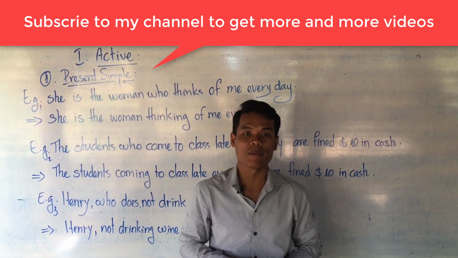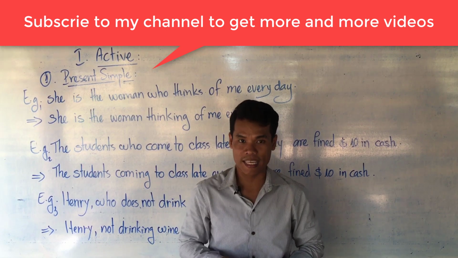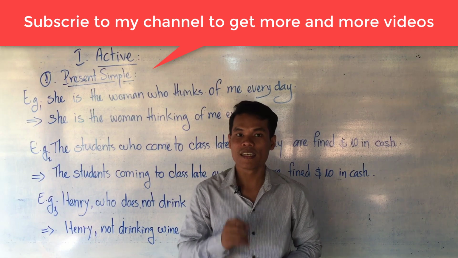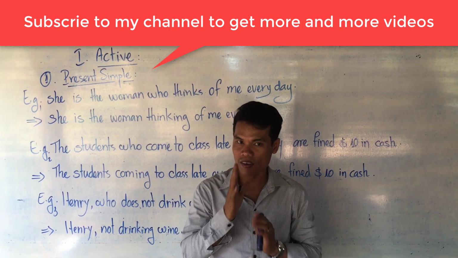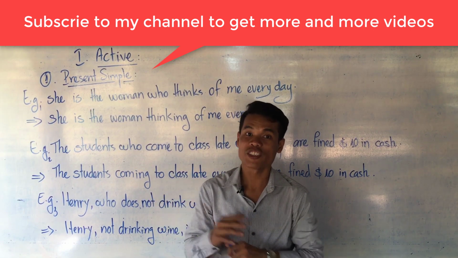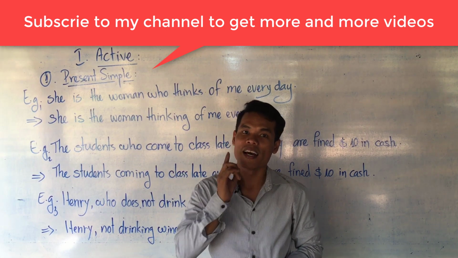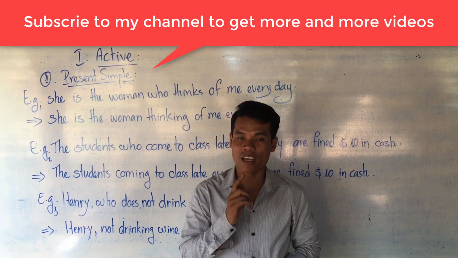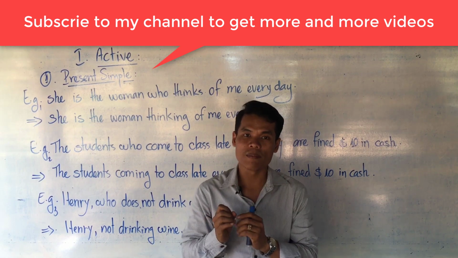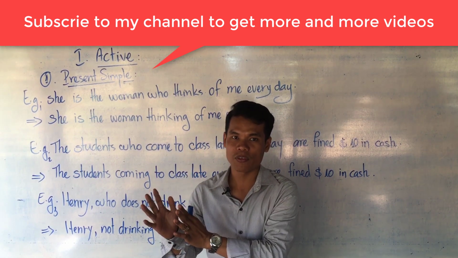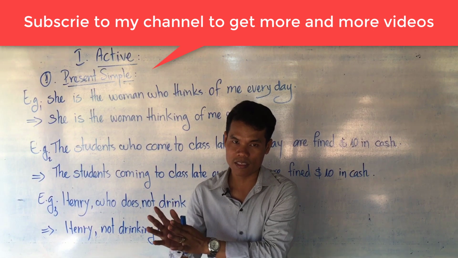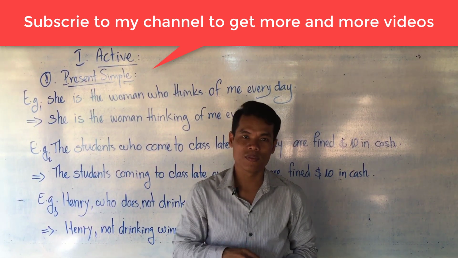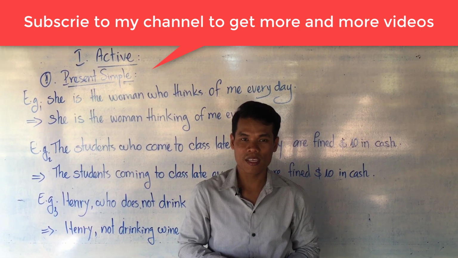In today's video, I'm going to teach you another lesson. It is not an adjective clause at all. This lesson also comes from adjective clause, but it is called reduction of adjective clauses. Reduction of adjective clauses means that first you have to think about the adjective clause, and then the adjective clause is changed to an adjective phrase.